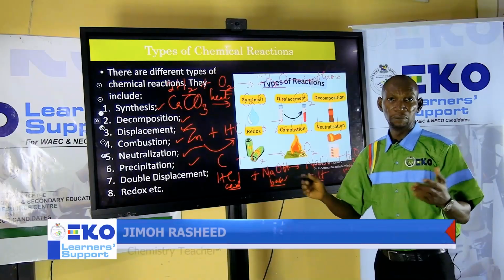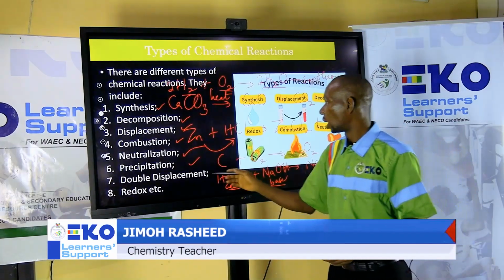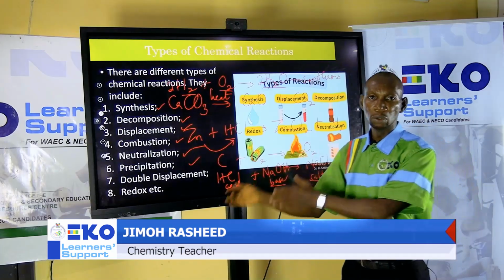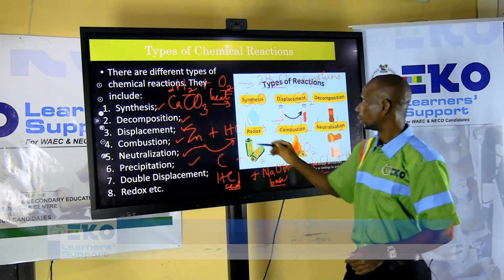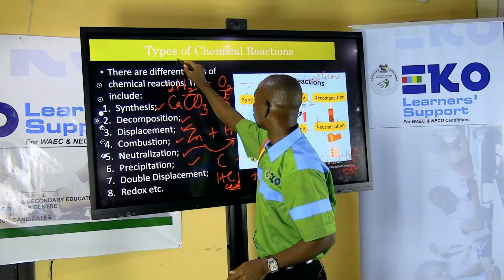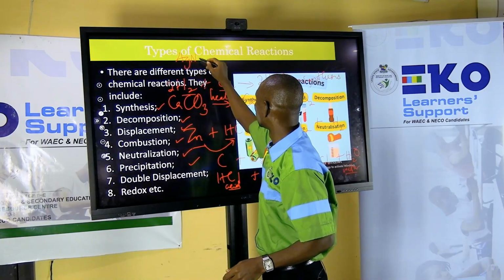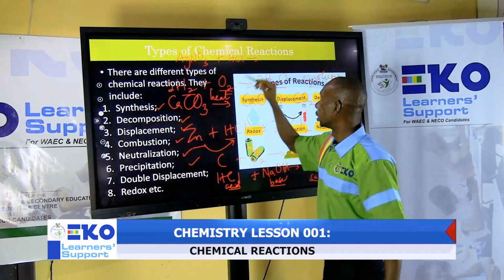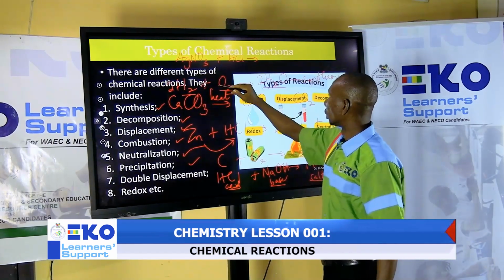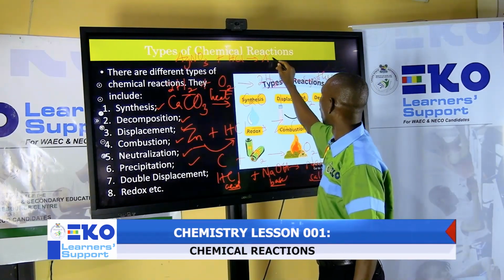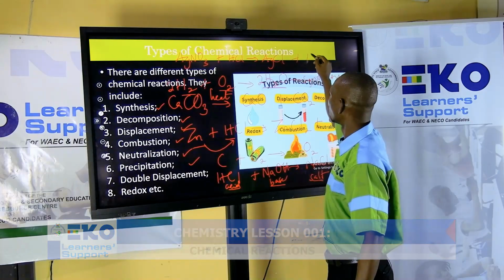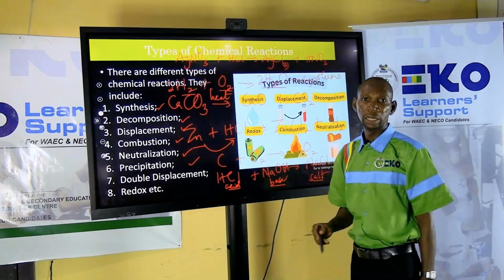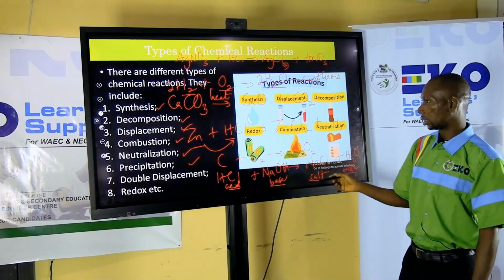Precipitation reaction. Precipitation reaction is a very unique type of reaction whereby you react two solutions together and it gives you an insoluble product. An example is if you have silver nitrate reacting with hydrochloric acid. That is going to give you silver chloride plus HNO3. The formation of the silver chloride there is a white precipitate.